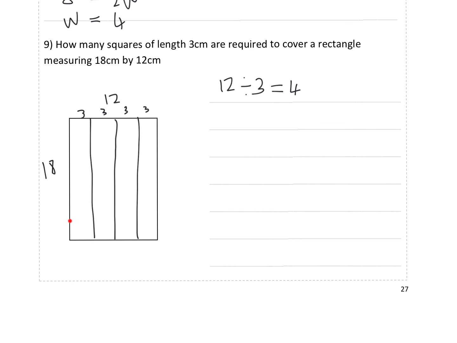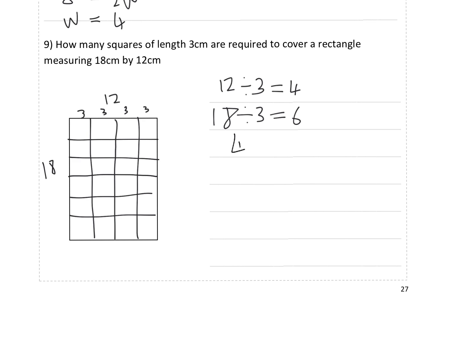How many would you fit this way, vertically? How many times does 3 fit into 18? So 18 divided by 3 gives you 6. So it should fit in 6 times. We've got 1, 2, 3, 4, 5, 6. So how many squares is that? Well, it's 4 by 6. 4 times 6 is 24. So 24 squares would fit in.